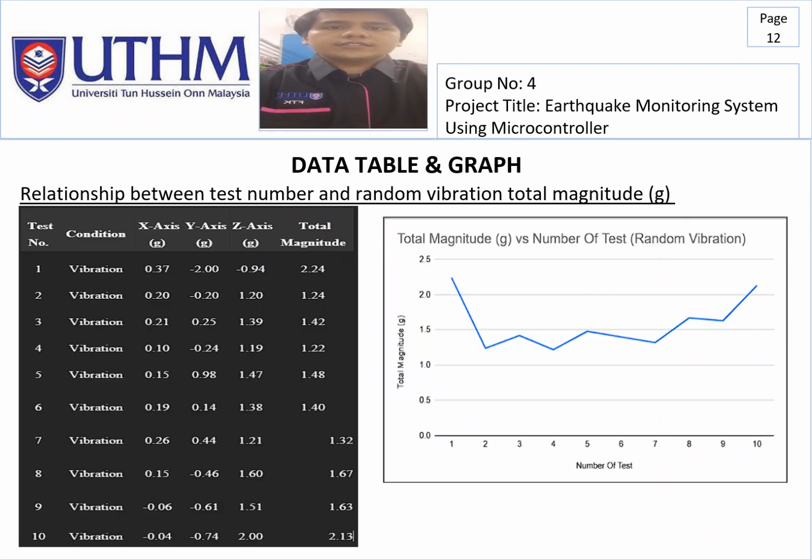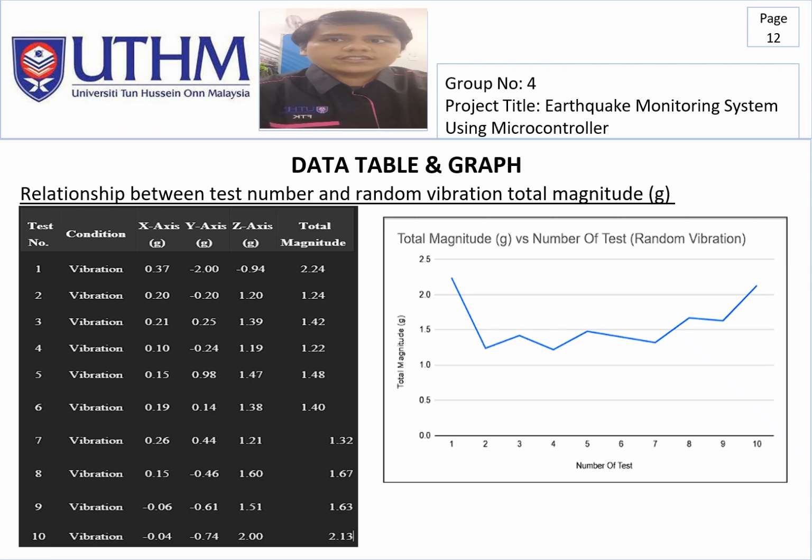Now we go to data table and graph. This slide shows the relationship between the test number and the total vibration magnitude measured during our experiments. On the left, we have the data table showing the vibration readings along the X, Y, and Z axes for each test, as well as the calculated total magnitude. On the right, the line graph visually represents the total magnitude for each test.